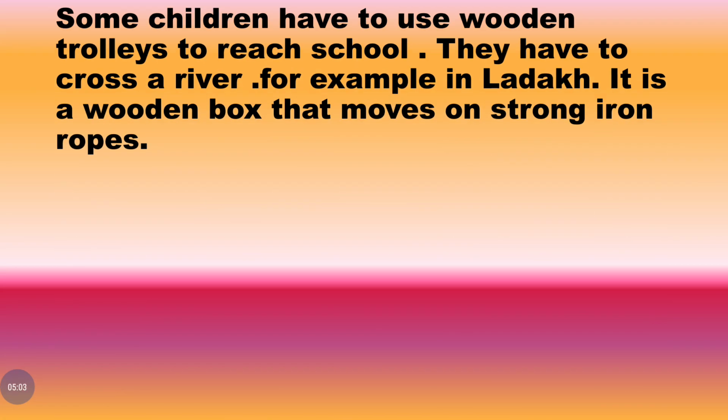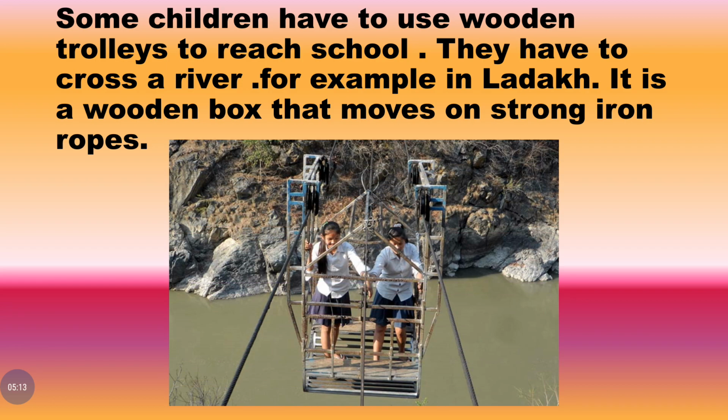Some children have to use wooden trolleys to reach school. They have to cross a river. For example, in Ladakh, it is a wooden box that moves on strong iron ropes. You can see children going to school on a trolley. They are crossing this water body between two mountains using this trolley. It is an open box and it moves on strong iron ropes tied on both sides.